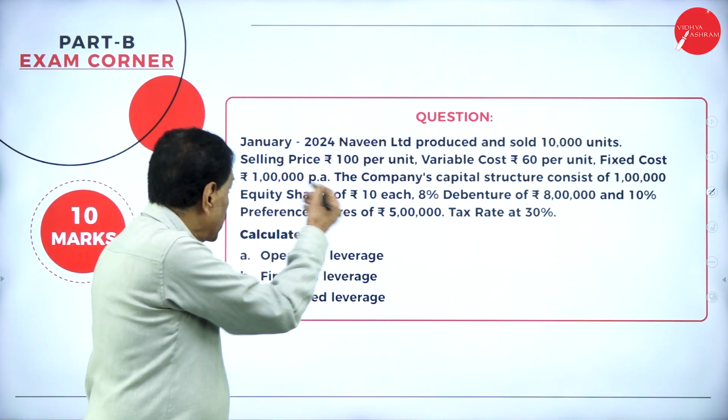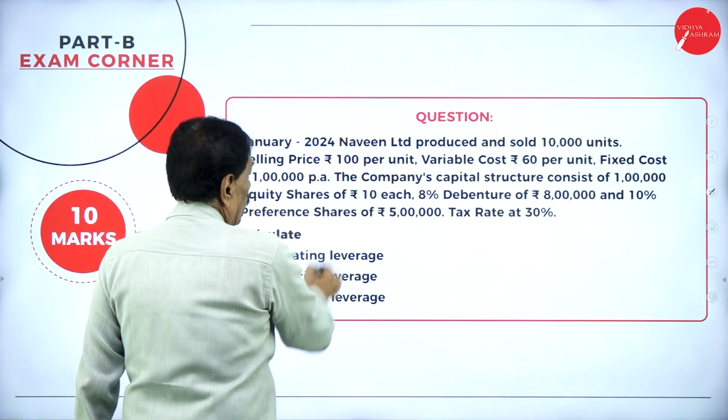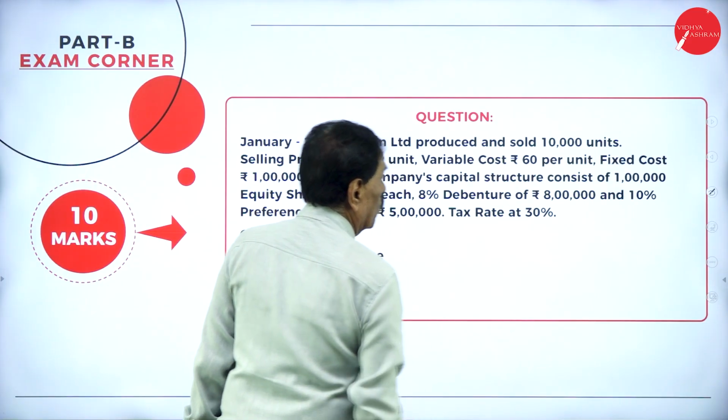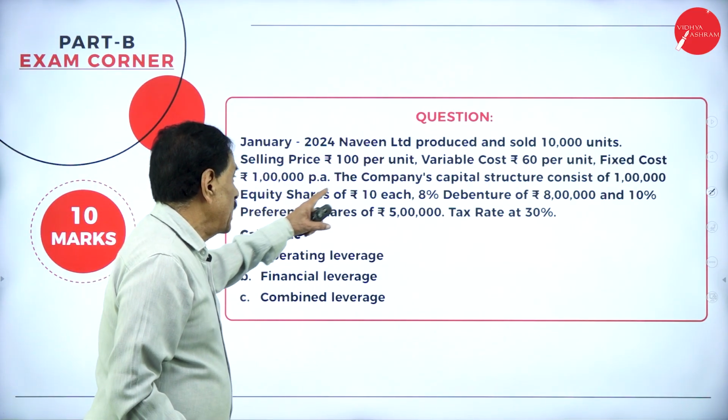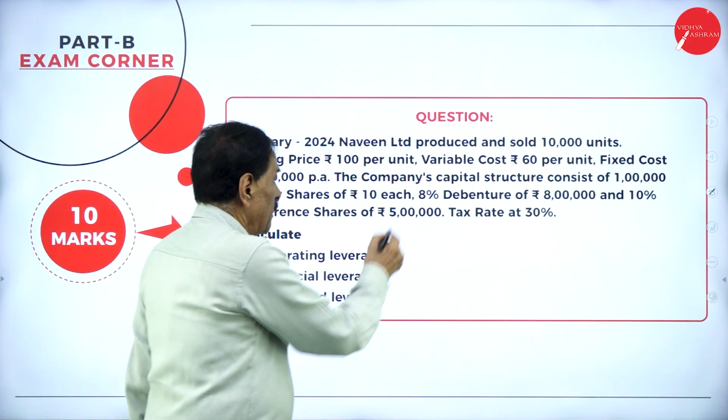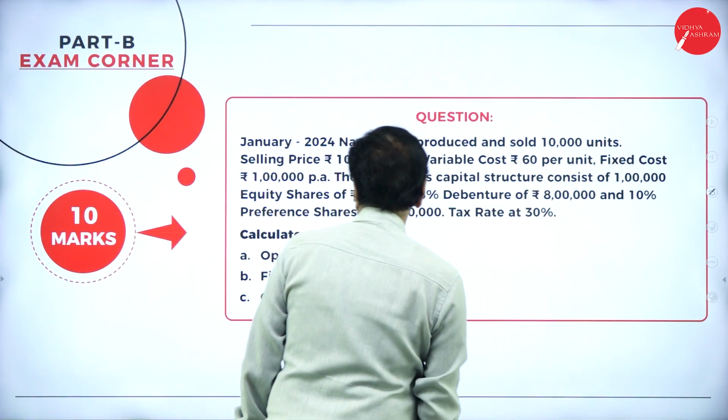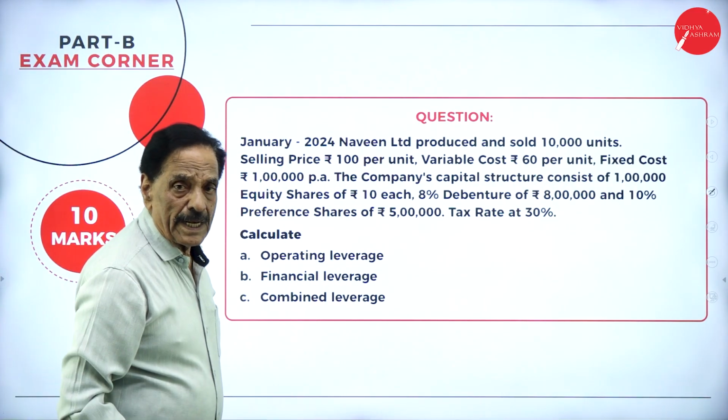Now, go to the second one. In January 2024, Naveen Limited produced and sold 10,000 units. Selling price is 100 rupees per unit. Variable cost is 60 per unit. Fixed cost is 1 lakh per annum.